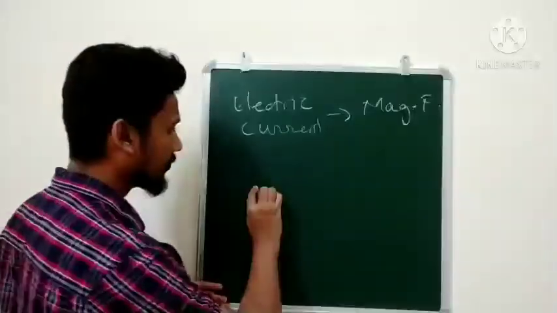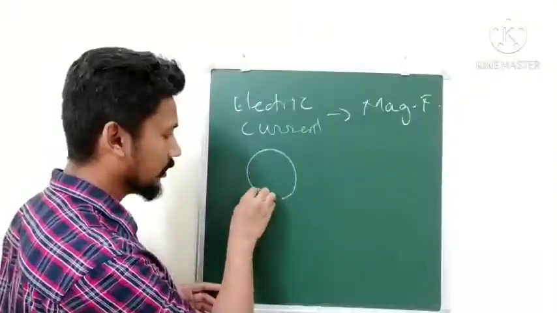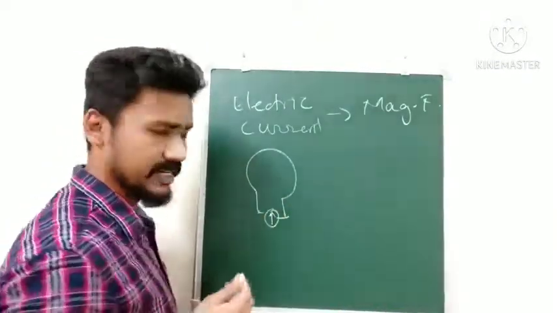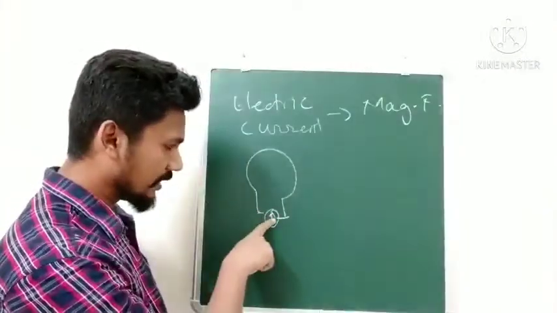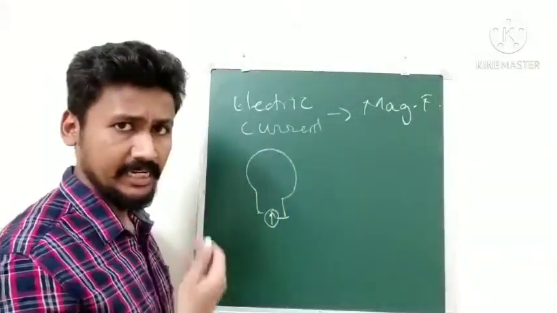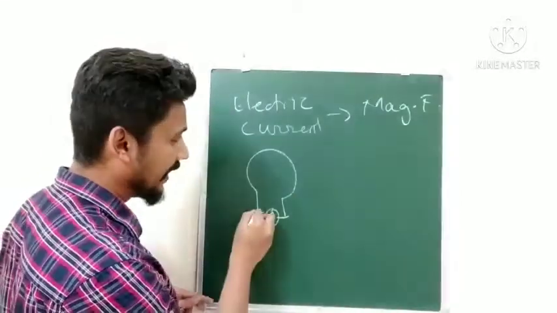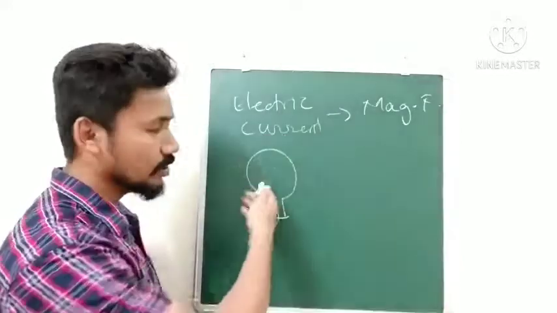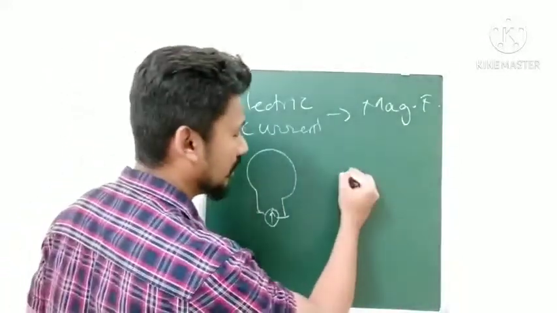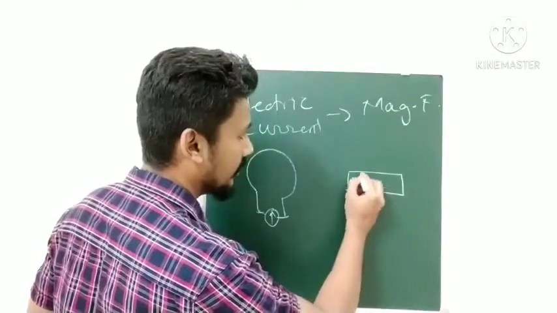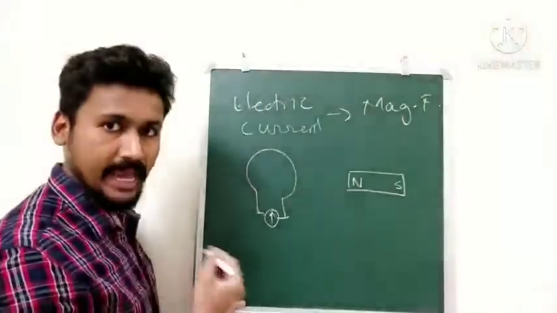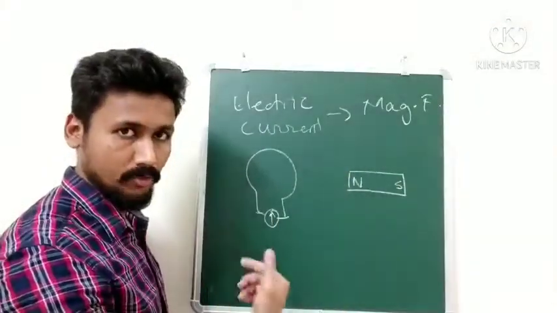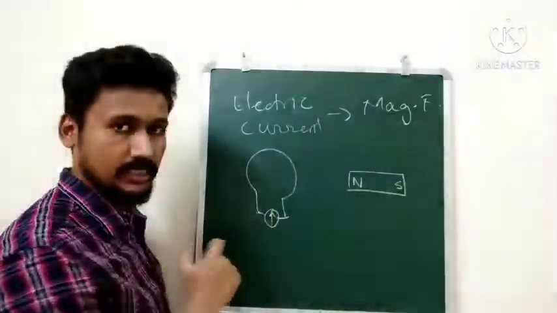Let us say we take a coil of wire, and to that coil we attach a galvanometer. I am sure you remember that a galvanometer will show deflection if there is an electric current flowing through. If I have simply attached any wire to this galvanometer, there will be absolutely no deflection because there is no current flowing. Then we take a bar magnet and move this bar magnet towards the coil.